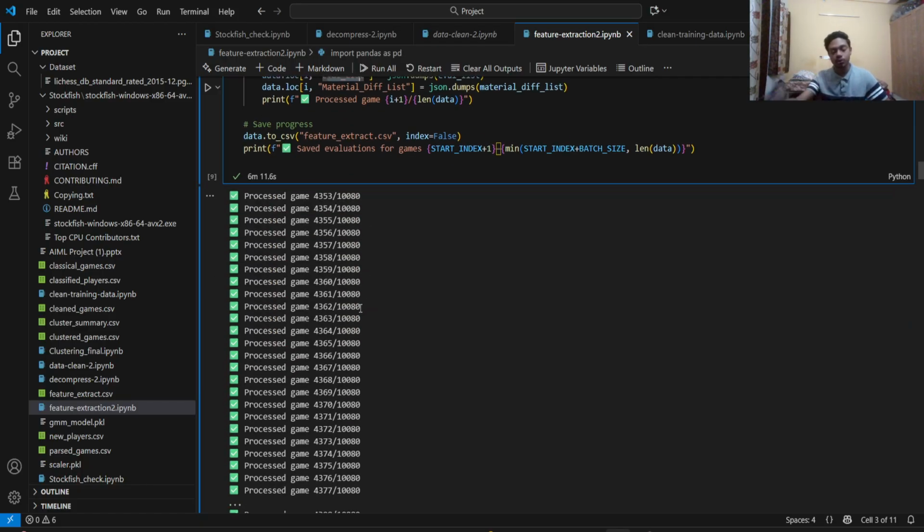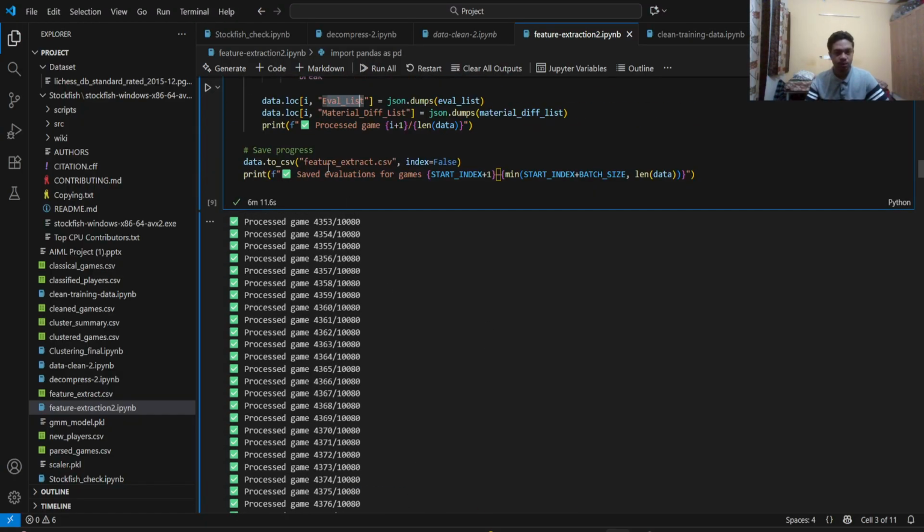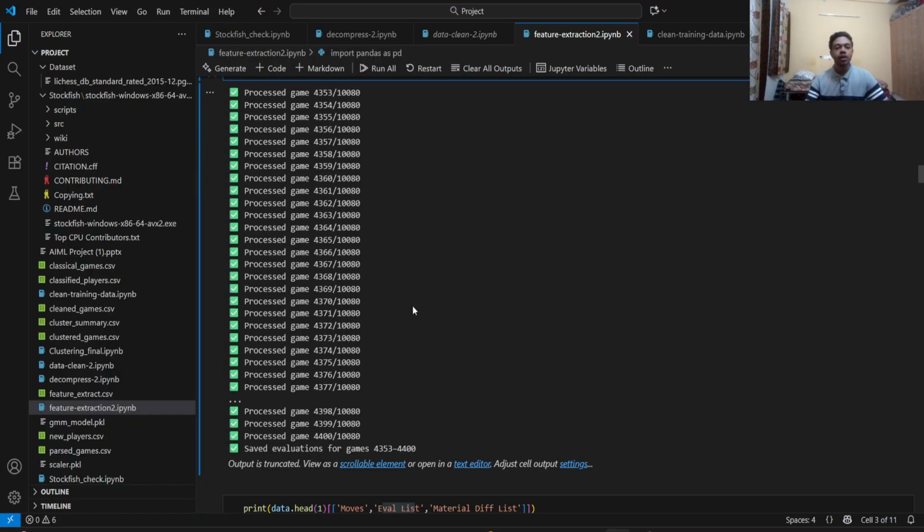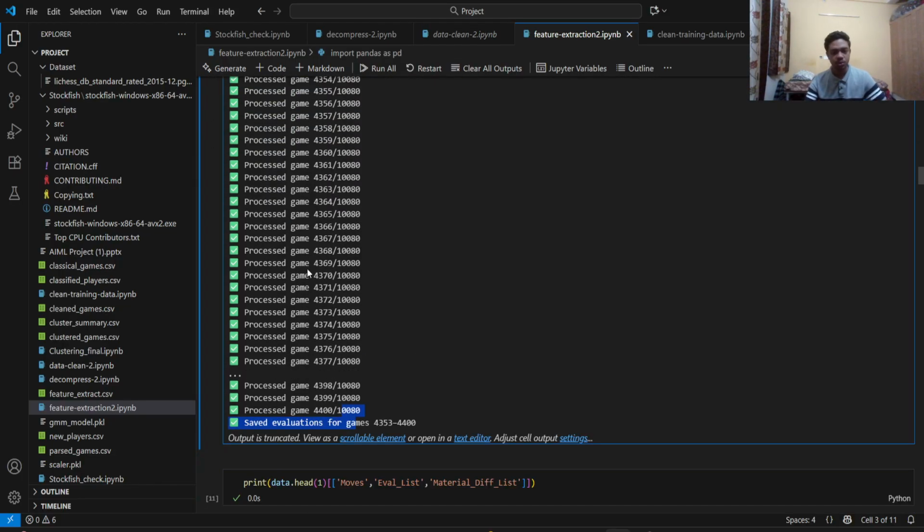So I've uploaded to the feature extract.csv, and I've uploaded about 4400 games. I actually had 10,000 games, but since Stockfish is a very CPU heavy engine, it requires a huge amount of computational power to process it.